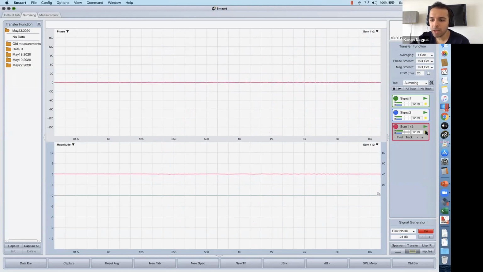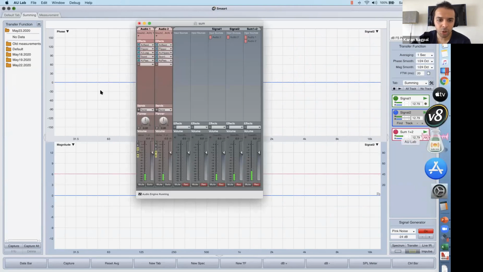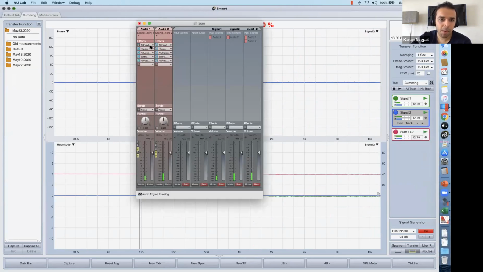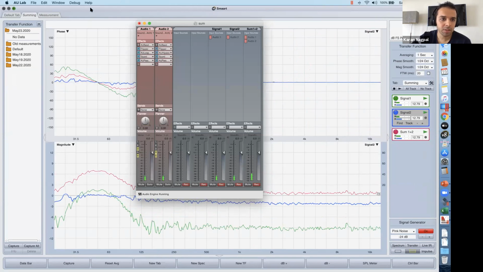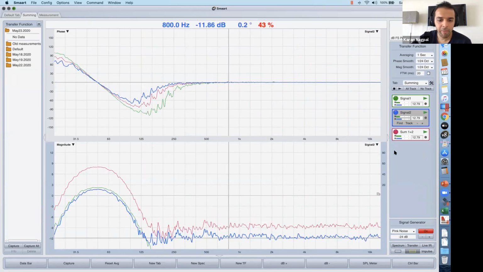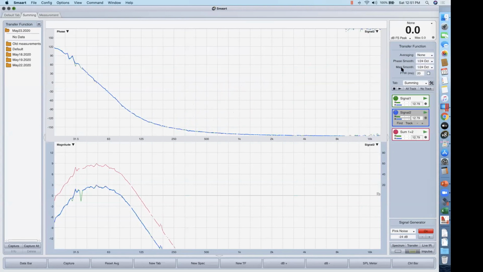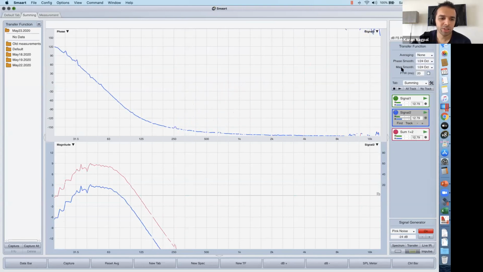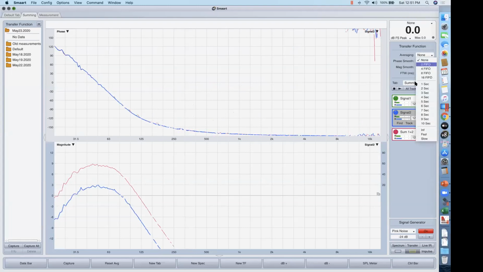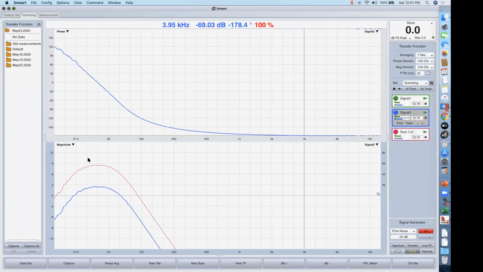Actually, just to make it better, let's use a low pass signal, since it's for subwoofers. So I'm going to go back to my AU Lab and change these to bandpass signals. And also change the averaging so that it is really fast. It just keeps moving a little here and there, so I'll keep it at 1 second, which gives it a nice smooth trace.